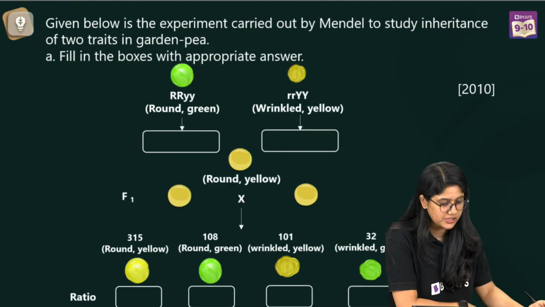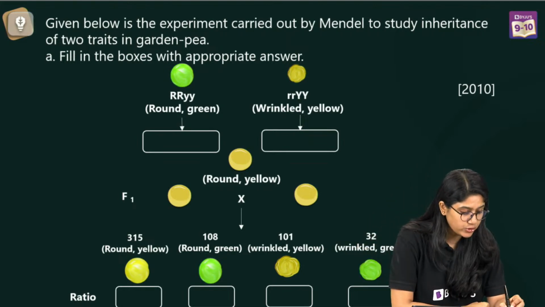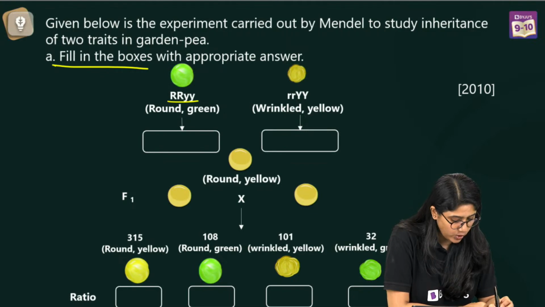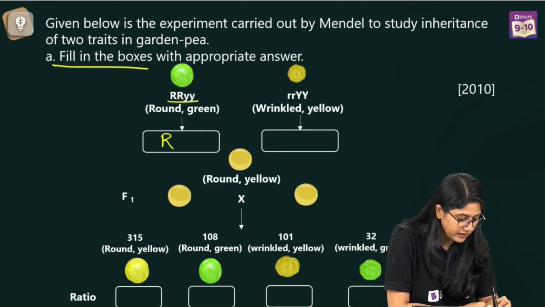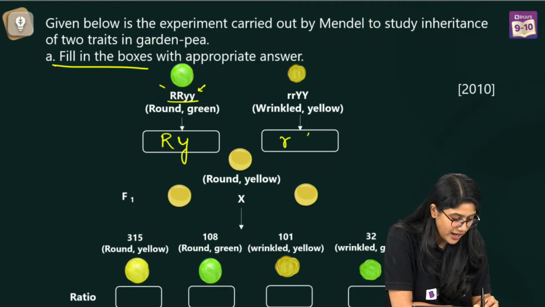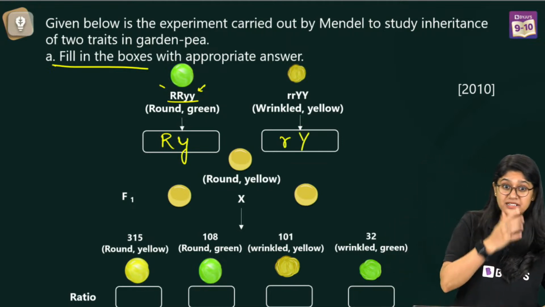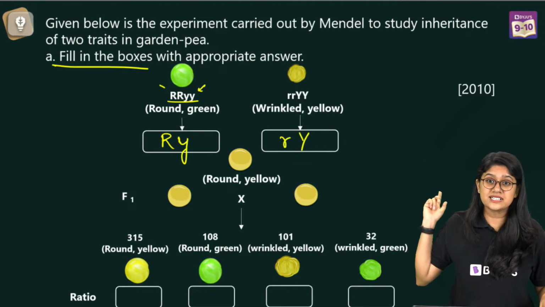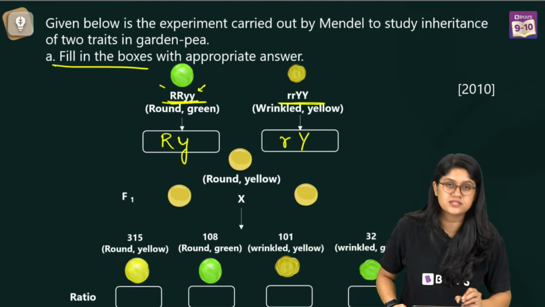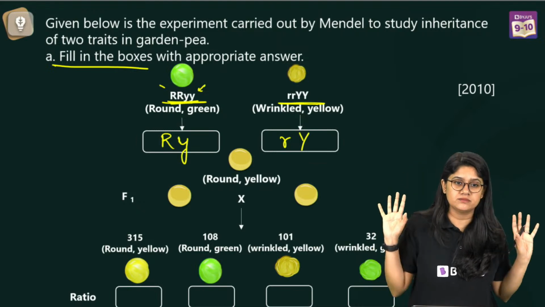So, let's take a look at the first part of this question. We have to fill in the box with the appropriate answer. We have to write the gametes. What will be over here? Capital R and capital Y. See over here, capital R and small y. And over here, small r and capital Y. Are we clear? Right? These are the gametes. We can easily get the gametes from the parents.